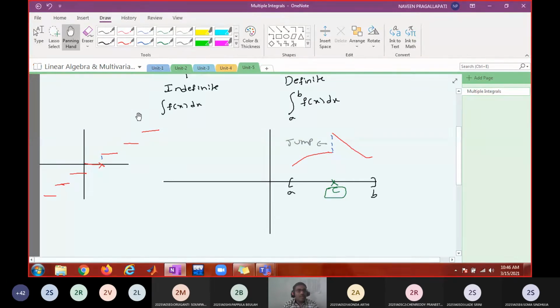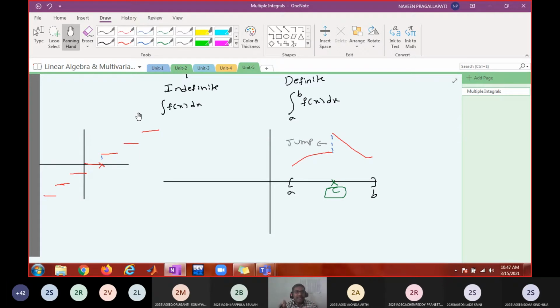Okay. Total number of discontinuities is infinite. 0 is a discontinuity, 1 is a discontinuity, 3 is a discontinuity, 1000 is a discontinuity. There are infinitely many discontinuities. But take any finite interval. Let us say the interval is from 0 to 99.5. In 0 to 99.5, how many discontinuities are there? At most 100.